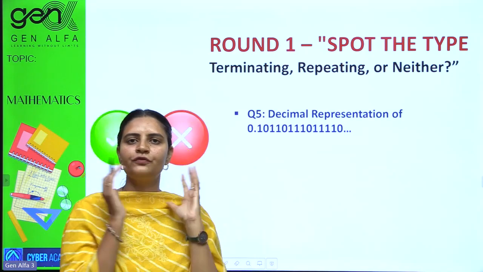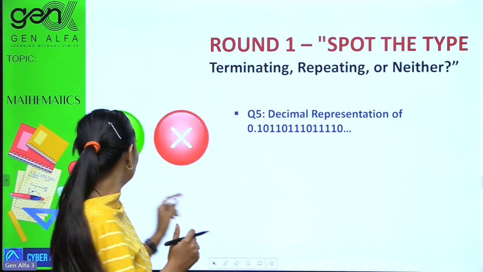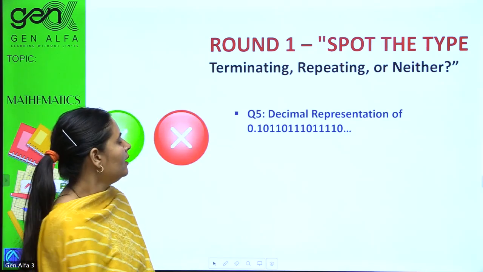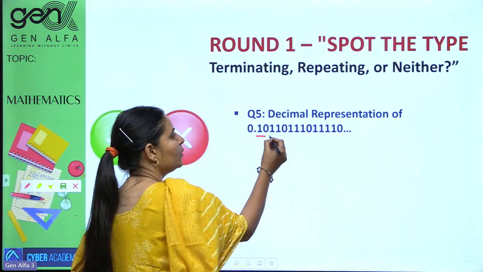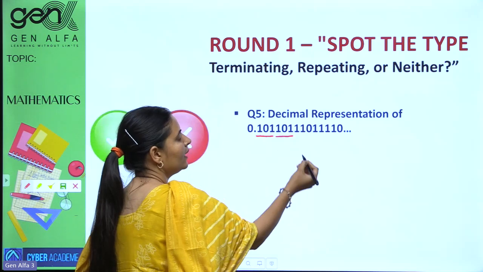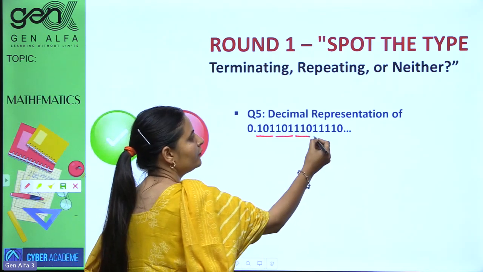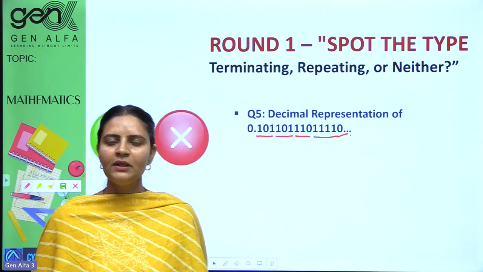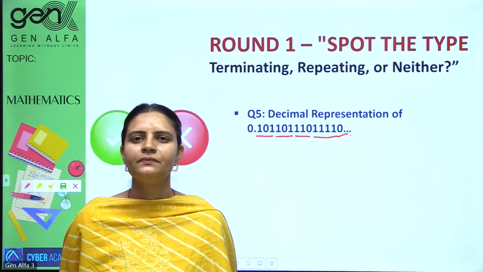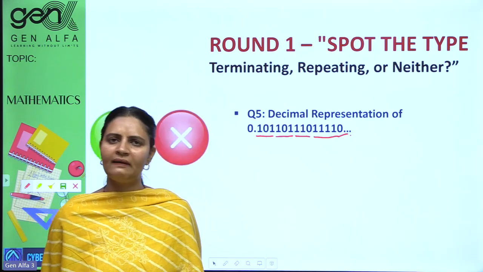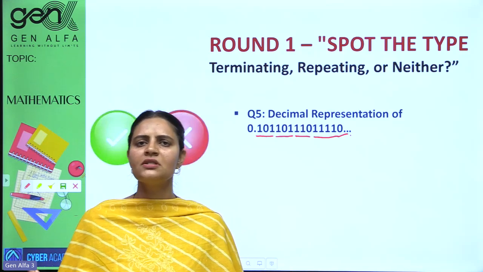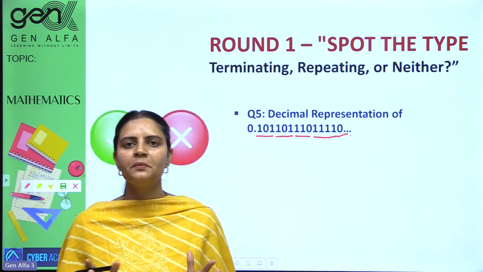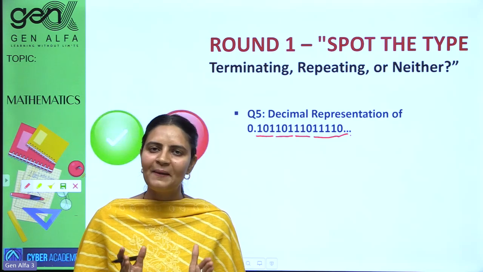Decimal representation of this big number, giant number. Just look at it. 0.101, 101, 110, then 4 times 1 and 0 keeps on going. Does it have any pattern? No. A random set of digits is coming again and again. So no pattern is followed. That means irrational numbers is this.